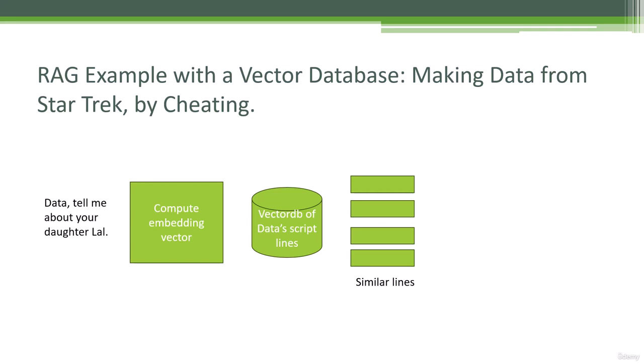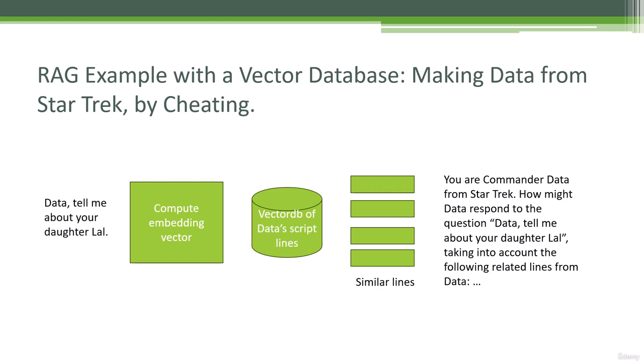How you make that relevance work, again, is key to the performance of a RAG system. The quality of those results, the relevancy that you're getting back at this stage, is really going to influence the quality of the system as a whole. So now I can take those top similar lines and just embed them into the actual modified query that I'm going to send along to the actual model. So I might rephrase that original query to say, "You are Commander Data from Star Trek. How might Data respond to the question, 'Data, tell me about your daughter Lal,' taking into account the following related lines from Data?" And then I would proceed to paste in the list of the top 10 similar lines that I found from my vector database there.